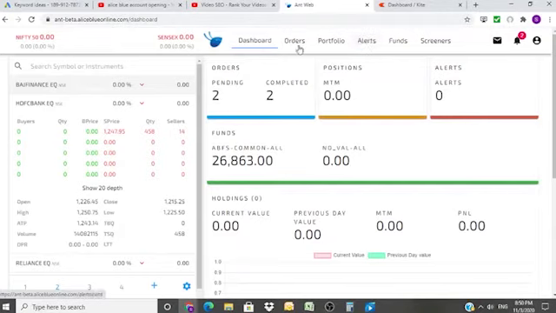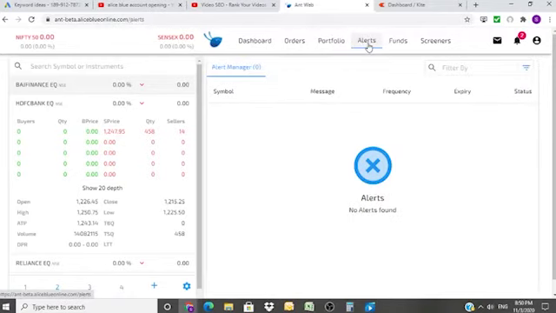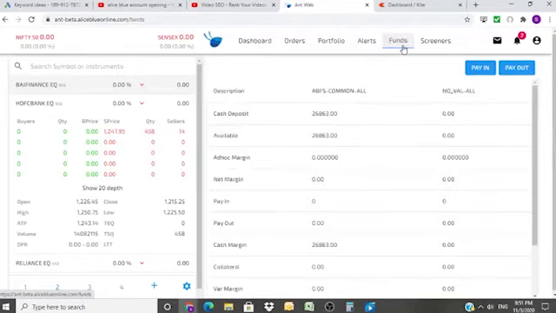Next, go to dashboard. This is the orders, and this is the portfolio, where your stocks will come and stay. It will be visible over here in the holdings, and then there are alerts. If the system wants to alert you of something, it will be here. And this is your accounts, which basically tells you how much you have deposited and everything.